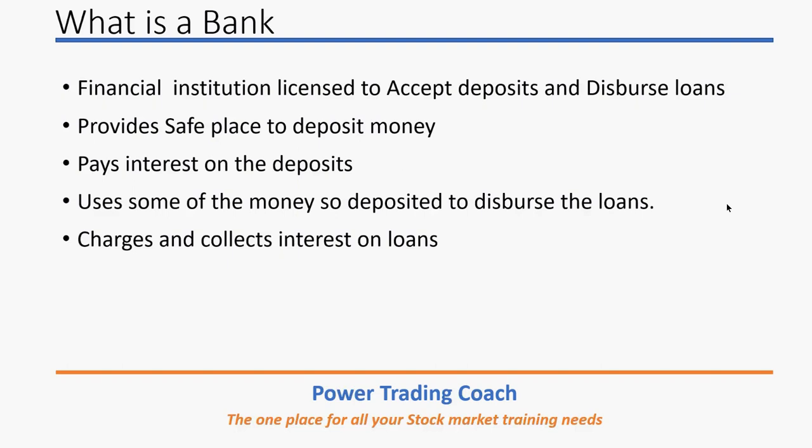Also, some of this collected money the bank provides as loans to individuals as well as businesses, and it also collects interest on those loans. So in summary, a bank accepts deposits and disperses loans.